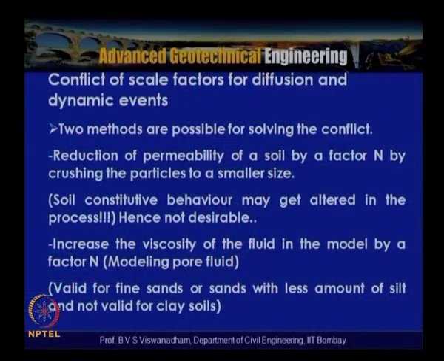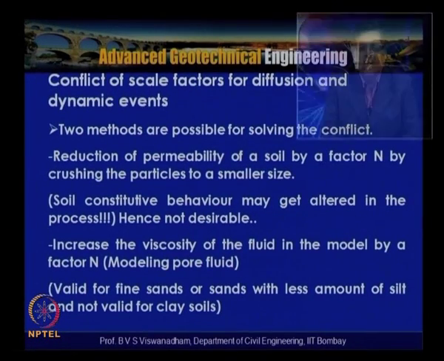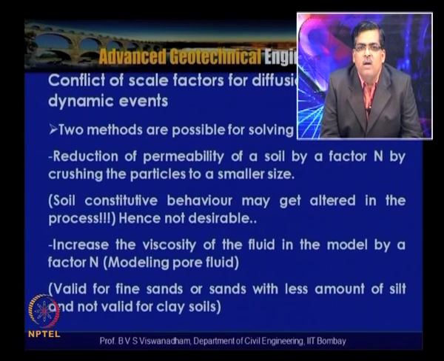For that, two methods are possible for solving this conflict. One is reduction of the permeability of the soil by a factor n by crushing the particles to a smaller size. This was tried by many investigators, wherein K is equal to C D10 square, the Hazen's formula. When you reduce the D10 in model and prototype by 1 by root n times, we can reduce the permeability by 1 by n times, and then increase the gravity by n times, so that the permeability of soil is identical in the model and prototype.